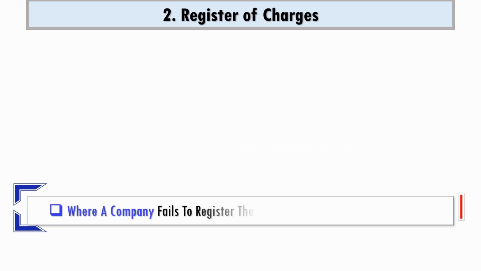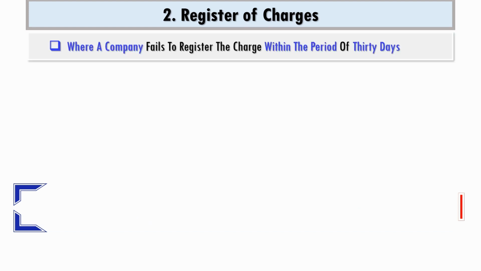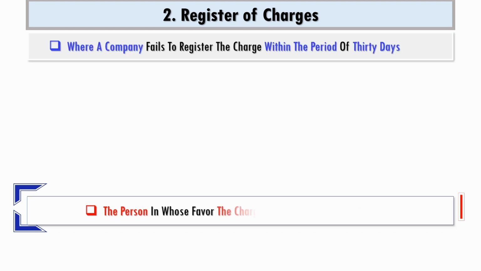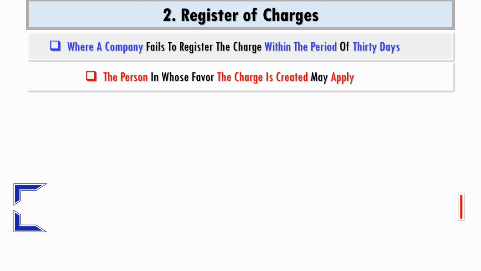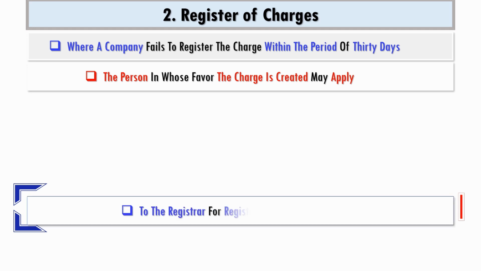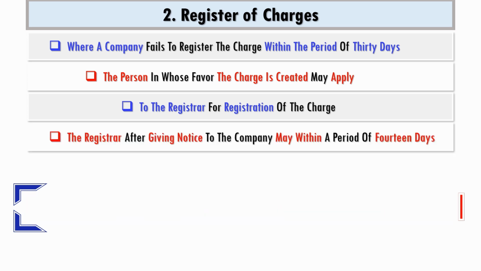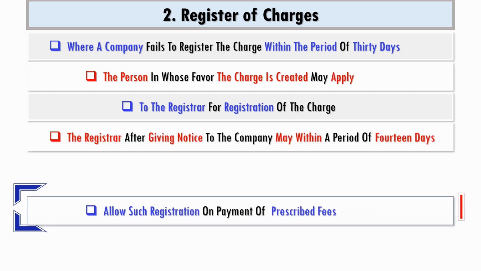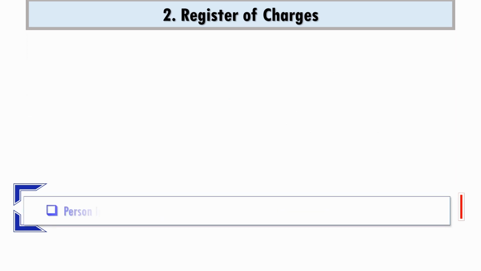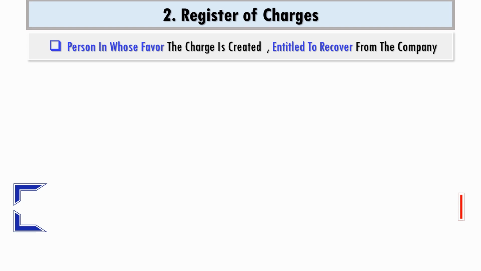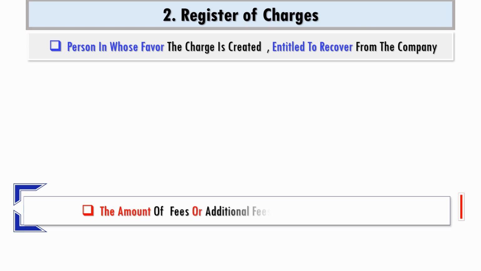When a company fails to register the charge within a period of 30 days, the person in whose favor the charge is created may himself apply to the registrar for registration of the charge. The registrar, after giving notice to the company, may within a period of 14 days allow such registration on payment of the prescribed fees. The person in whose favor the charge is created is entitled to recover from the company the amount of fees or additional fees paid by him to the registrar.